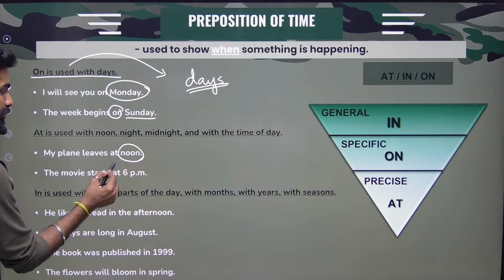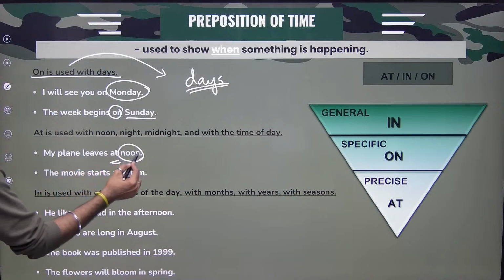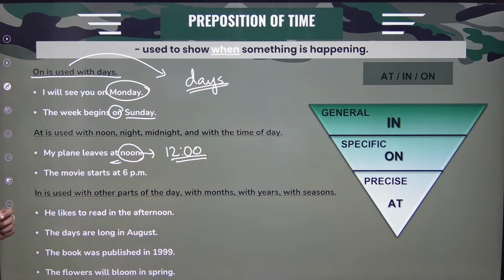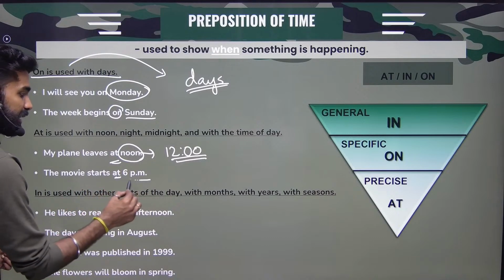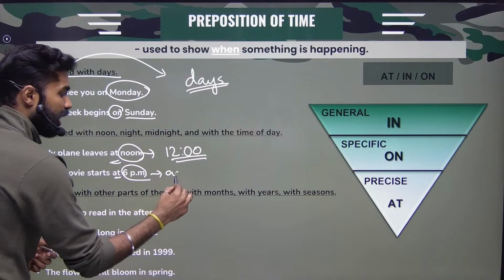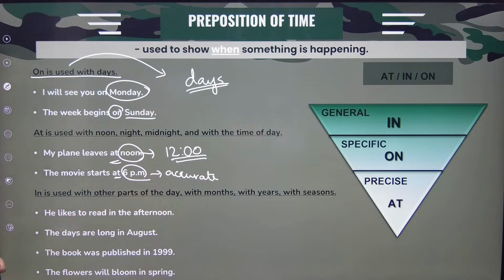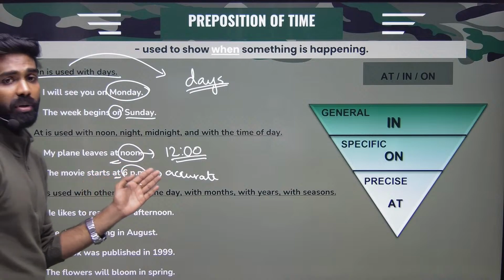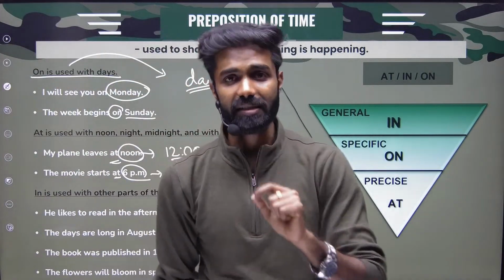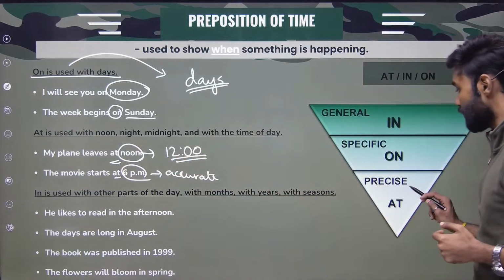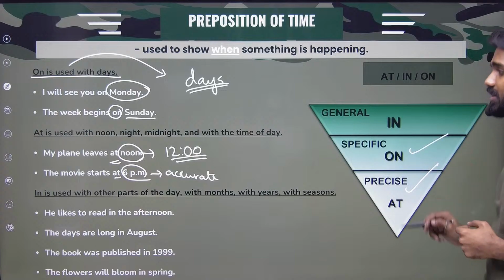At noon, my plane leaves at noon. What do you mean by noon? Sharp 12 o'clock. Right? Sharp 12 o'clock, we call it noon. The movie starts at 6 p.m. Accurate timing, we have it, right? So days are specific, whereas specific times, like at 6 p.m., at noon, all these are very much accurate. For very accurate things, I'll be using at. Specific things, I'll be using on.